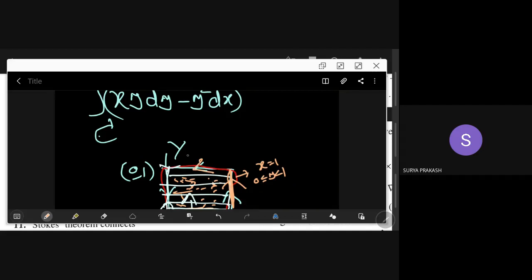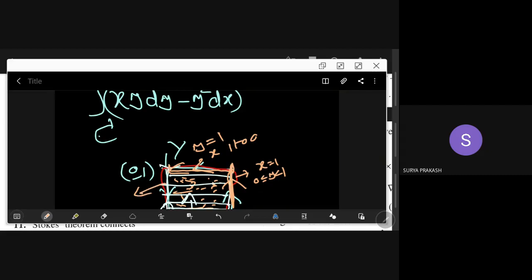And along this one, y is always 1, but x is varying from 1 to 0. Please remember, we are coming in this direction. So here x is 1, here x is 0.